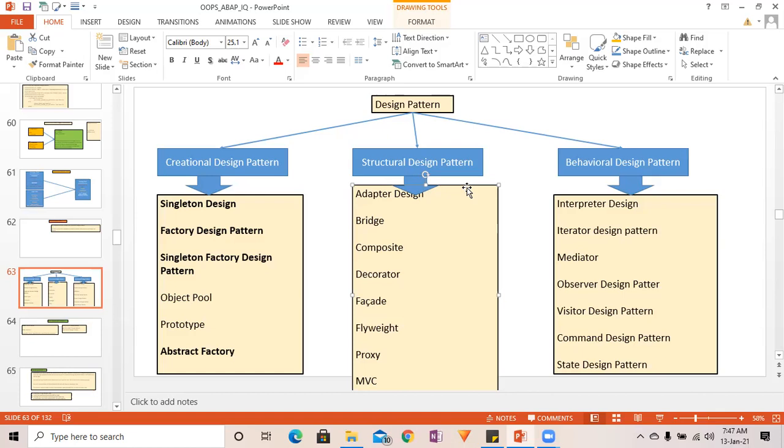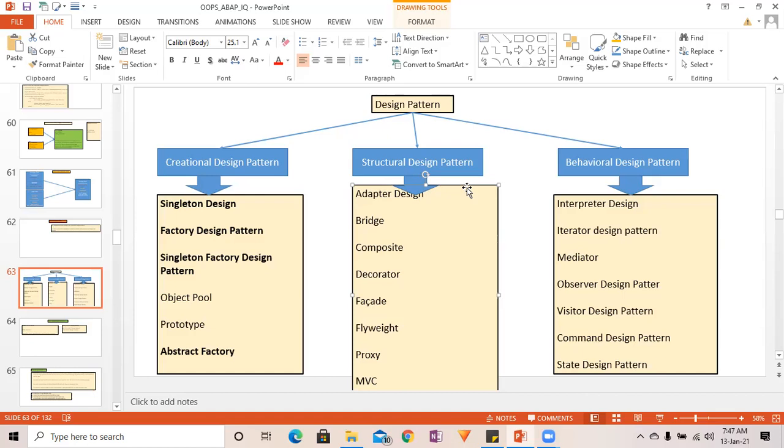For example, you must have used a wrapper function module many times, right? You must have used a wrapper program. You would have created one parent program, and inside it you would have called your child program using the submit statement.